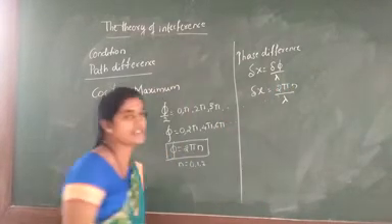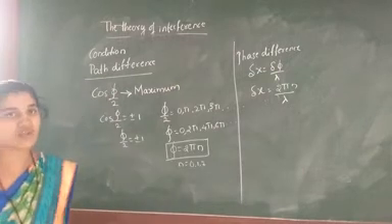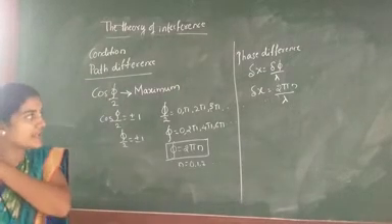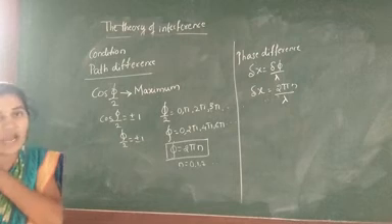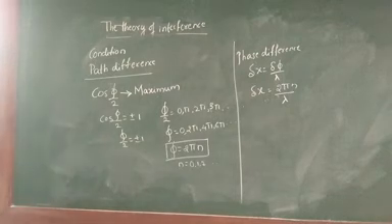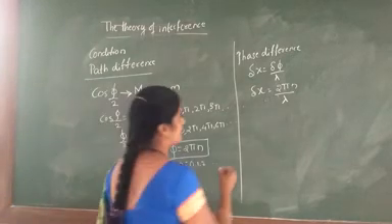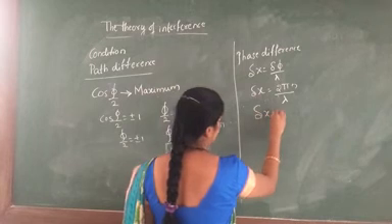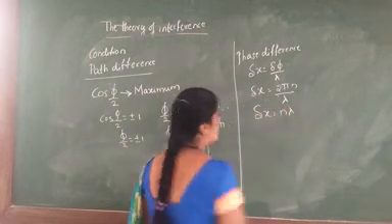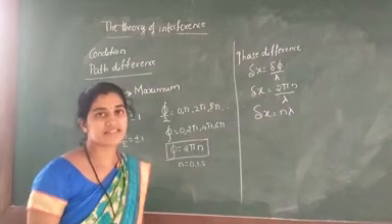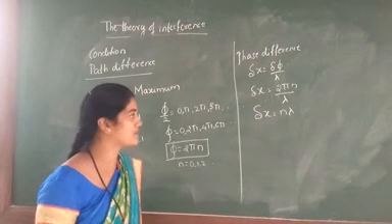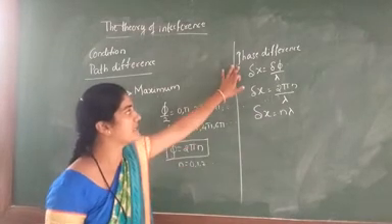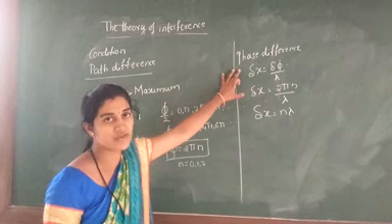According to this, delta x is equal to n into lambda, where n is equal to 0, 1, 2, 3 and so on. This is the phase difference of the constructive interference.